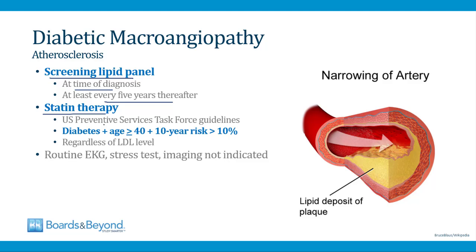The guidelines for this come from the U.S. Preventative Services Task Force. They recommend a statin in all patients who have diabetes and age greater than or equal to 40 and a 10-year estimated risk of cardiovascular events that is greater than 10%. And there are a number of online calculators you can use where you enter a patient's demographics and other information like blood pressure and cholesterol measurements, and it will tell you the estimated 10-year risk of cardiovascular events.